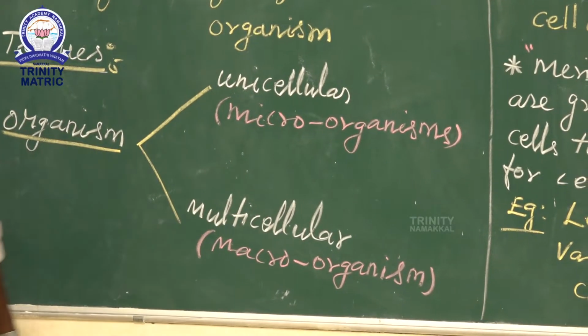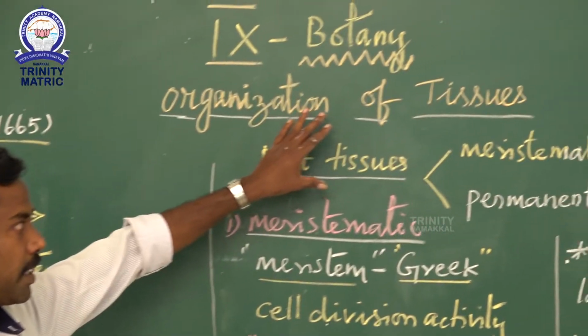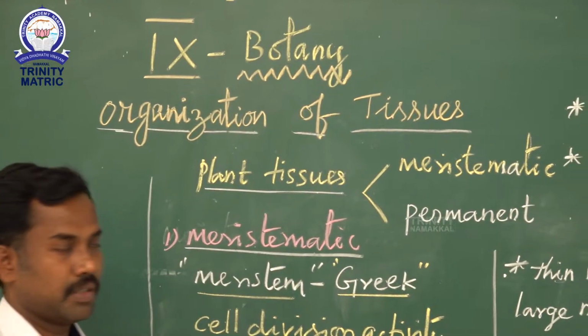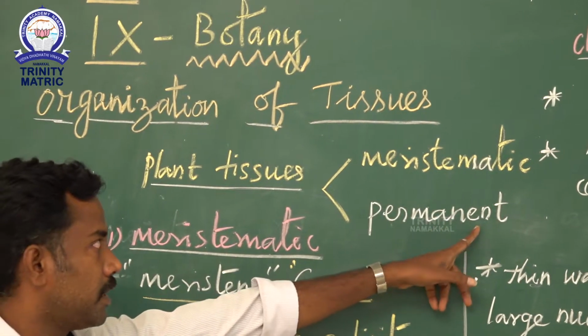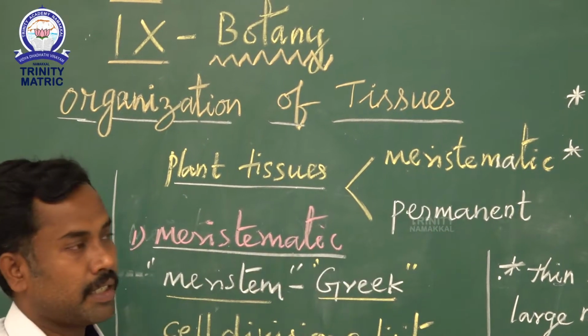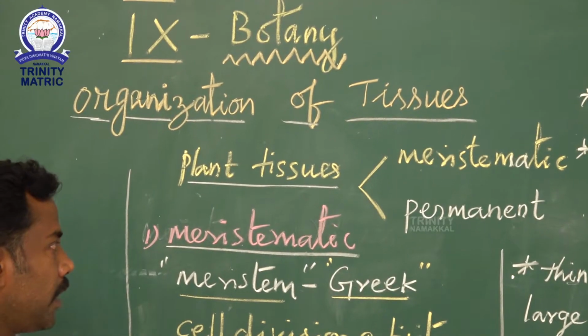Generally, plant tissues are made up of two kinds of tissues. The first one is meristematic tissue and the second one is permanent tissue.